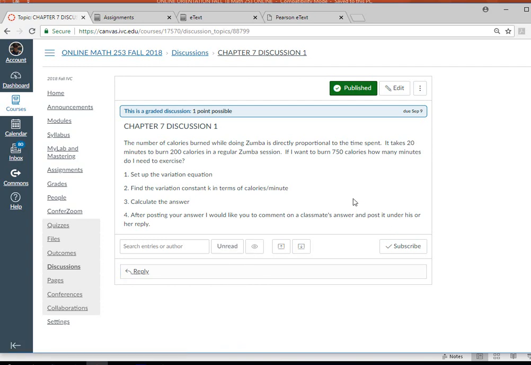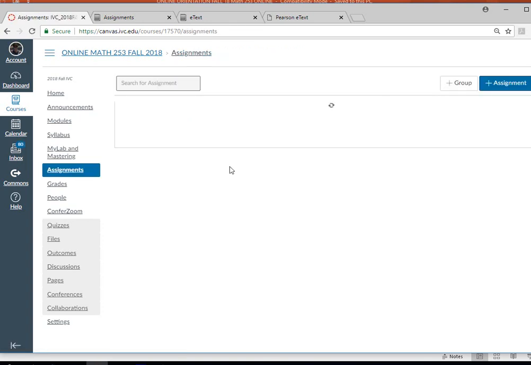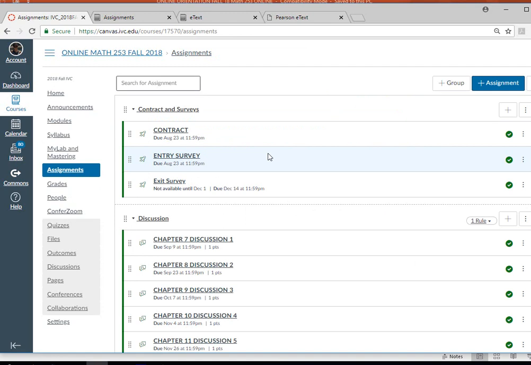In addition to posting your answer, you're also required to post a reply to at least one other student in class, and then you're going to get your 1 point. And those have deadlines, so make sure that you look at this. You can actually post more than once when you do your discussions. So understand that.